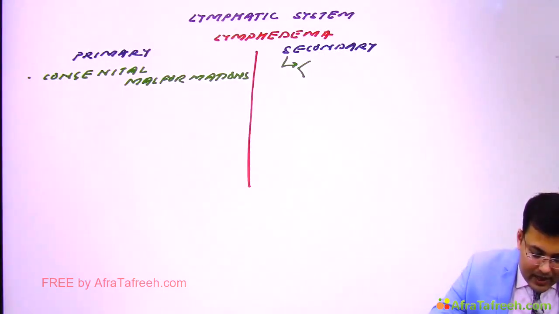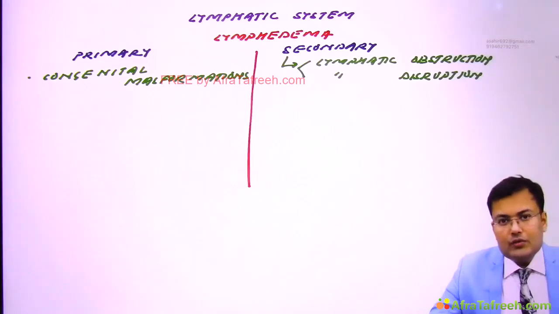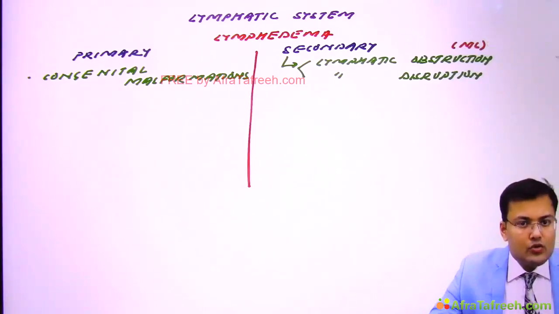It can be caused by lymphatic obstruction or lymphatic disruption. In these two, which one is more common? Lymphatic obstruction is more common. So these are the two mechanisms.